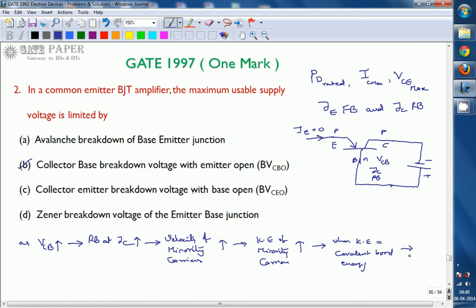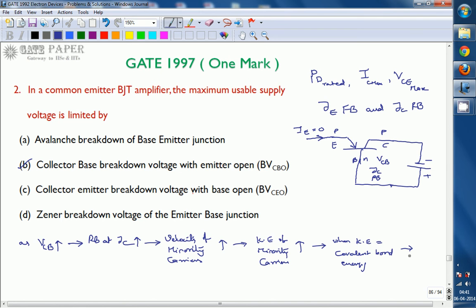Now both minority carriers are hitting the ions, and that will generate two more minority carriers, that is 4 minority carriers. All these 4 minority carriers will have the same kinetic energy, because they are traveling across the same junction supplied by the same voltage. All operating conditions are exactly the same.